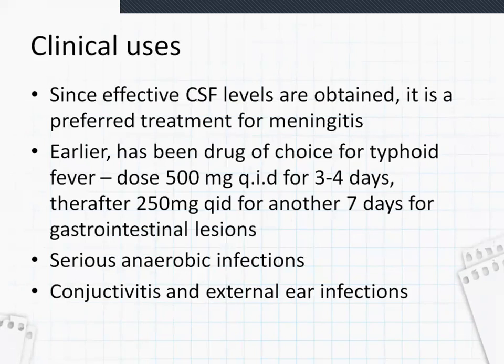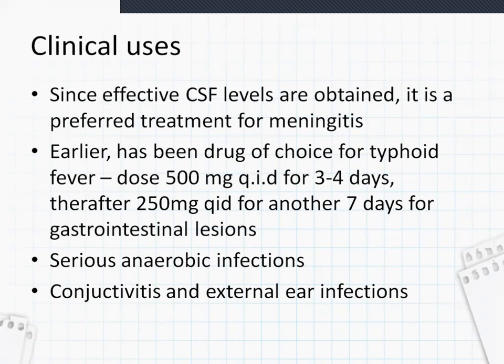Clinical uses of the drug: since it is distributed in CSF also, effective cerebrospinal fluid levels are obtained. It is a preferred treatment for meningitis. Chloramphenicol used to be the drug of choice for typhoid fever, but nowadays it is not being used; ciprofloxacin is being used.